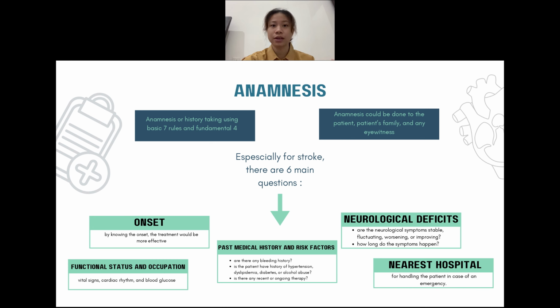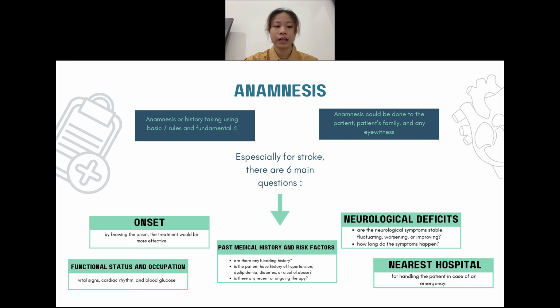The second one is neurological deficit. We can ask some questions. For example, are there any neurological symptoms? Are the neurological symptoms stable, fluctuating, worsening, or improving? How long do the symptoms last? The third one is about past medical history and risk factors. For example, is there any bleeding history? Does the patient have a history of hypertension, dyslipidemia, diabetes, or alcohol abuse? Is there any recent or ongoing therapy?